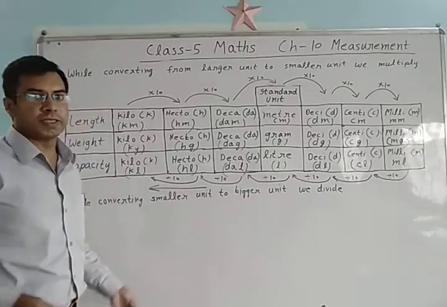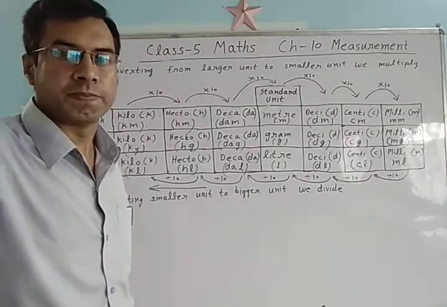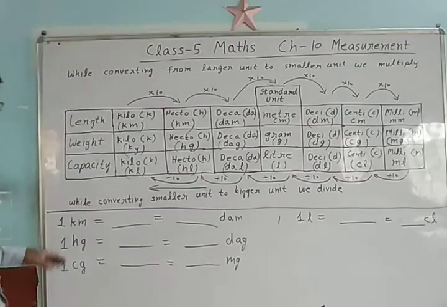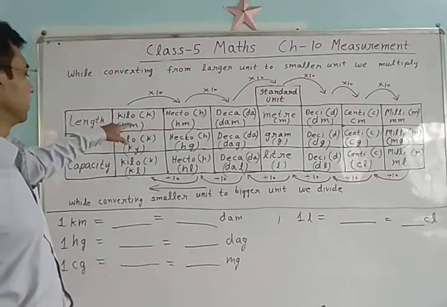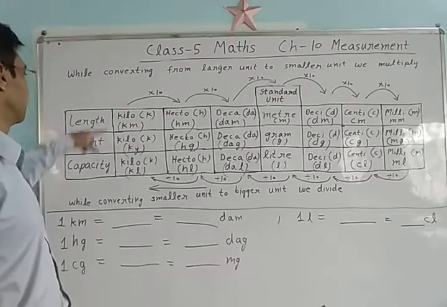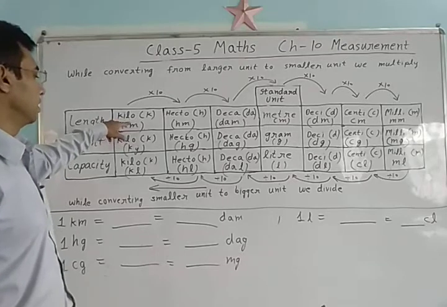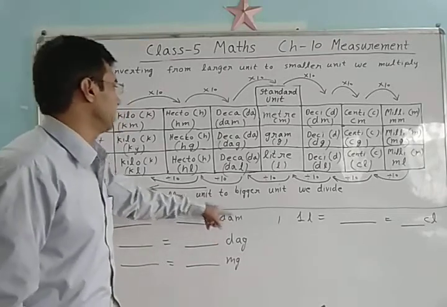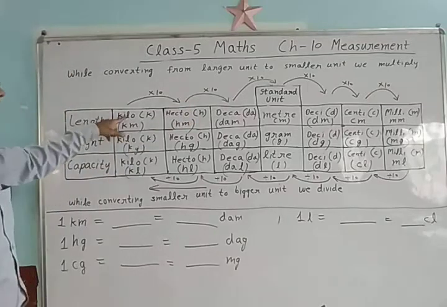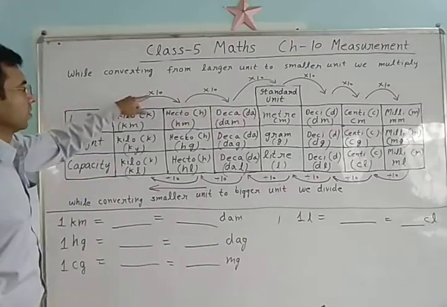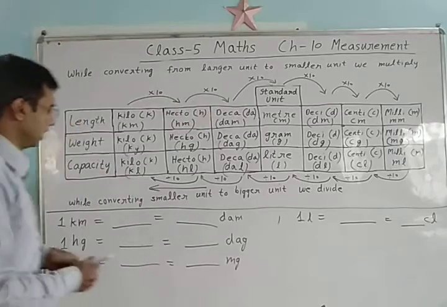Now let's see some conversions. Let's see these examples. 1 kilometer, how much decameter? See student, kilometer is the biggest unit, and decameter is smaller, so we are converting bigger to smaller. So kilo to decameter, 10 into 10.